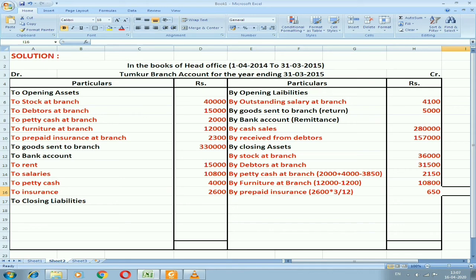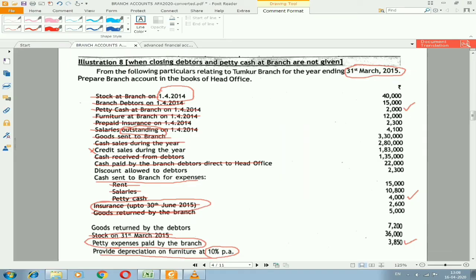And lastly, we need to close outstanding salary at branch. In the problem we don't have a specific closing balance related to salary, but we have one piece of information that we need to think about. Outstanding is nothing but pending. So for outstanding salary, at the start of the year they had 4,100. That means they had not paid the salary amount of 4,100, which was pending. But during the year, the head office has sent the amount of 10,800 as salary.